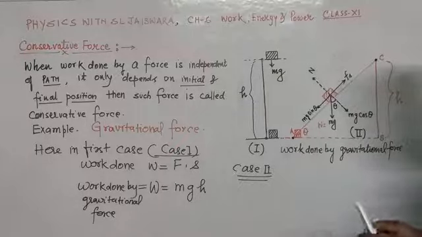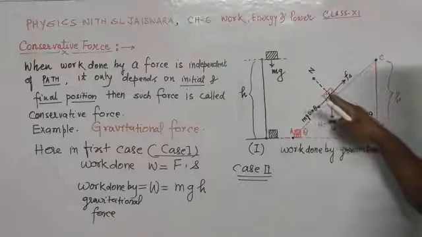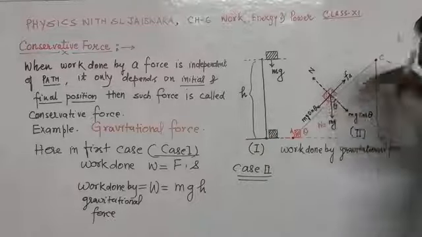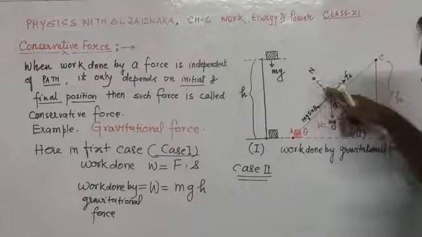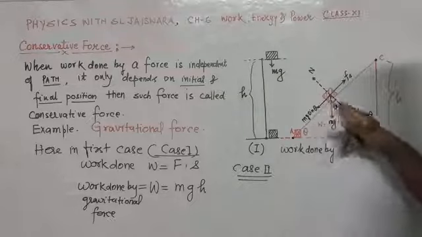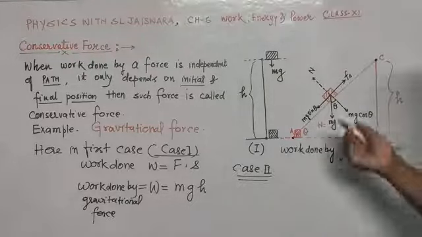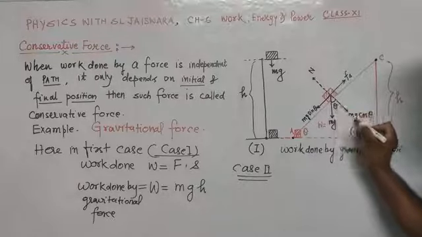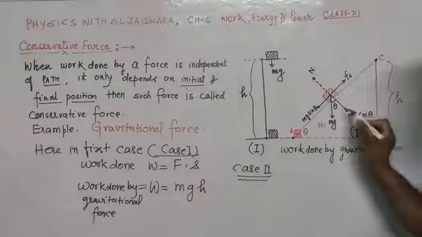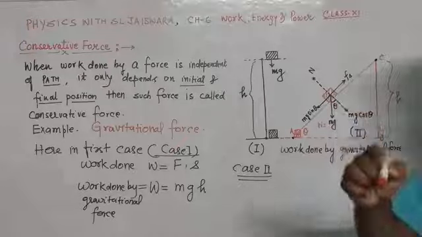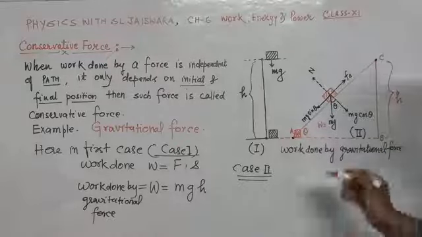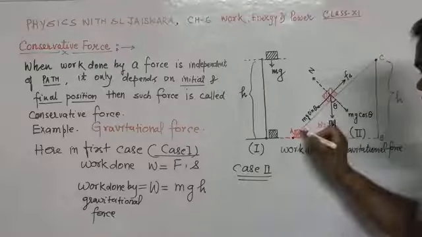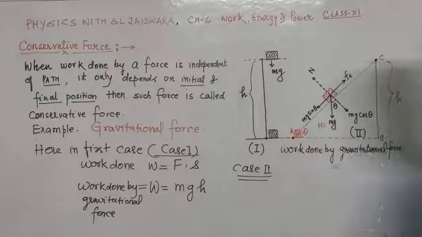Where is the normal reaction? As you all know, normal reaction is always perpendicular to the plane. This normal reaction is balanced by a component of weight. If this angle is theta, by geometry you can prove that this will also be theta.